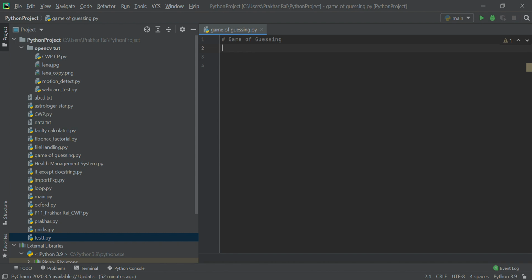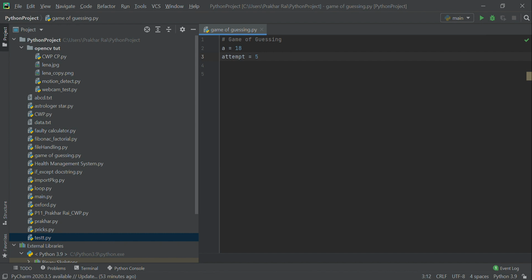So let's say we declare a variable a which stores the value 80 which the user has to guess, and let's say the attempt is 5. I'll declare a variable attempt only to avoid confusion.